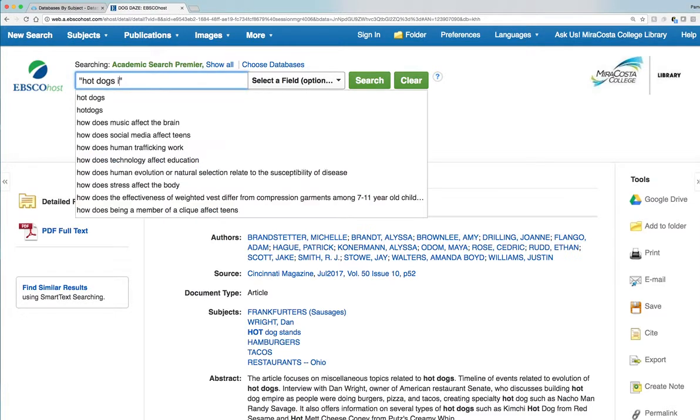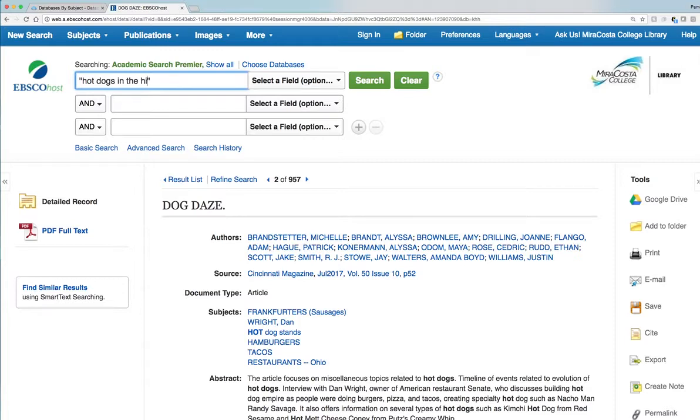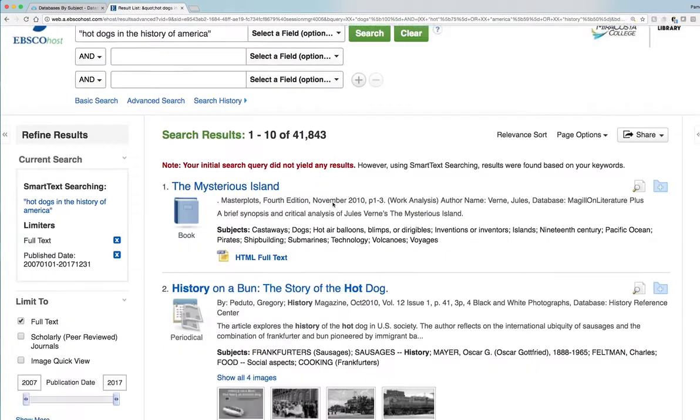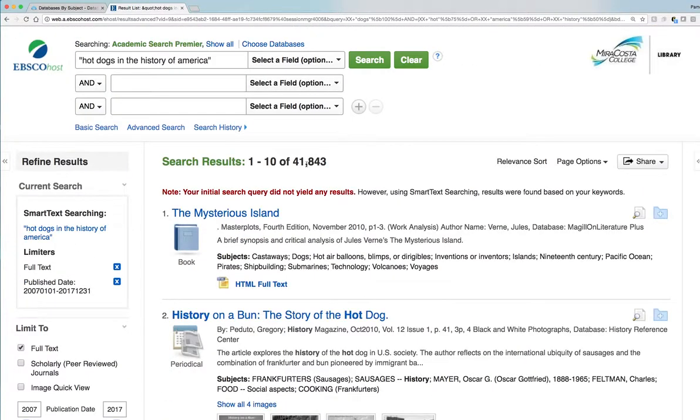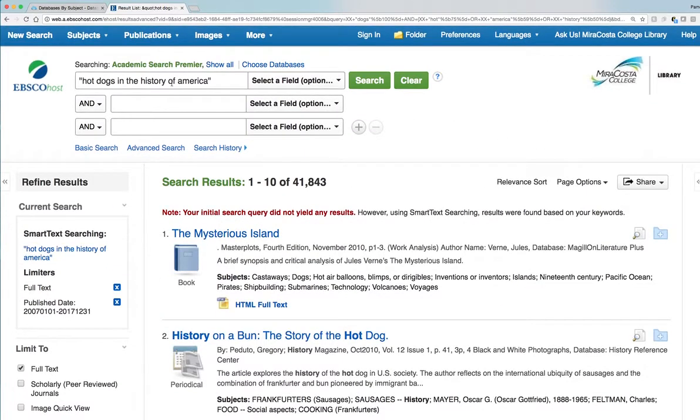So let me just show you "hot dogs in the history of America". Okay? So if we do that, we get quite a few. We went from 957 back up to 41,000. So again, you want to be careful about putting too many additional words because they're what we call stop words. And the computers don't like them, the databases don't like them. So it's a little different than Google that way.